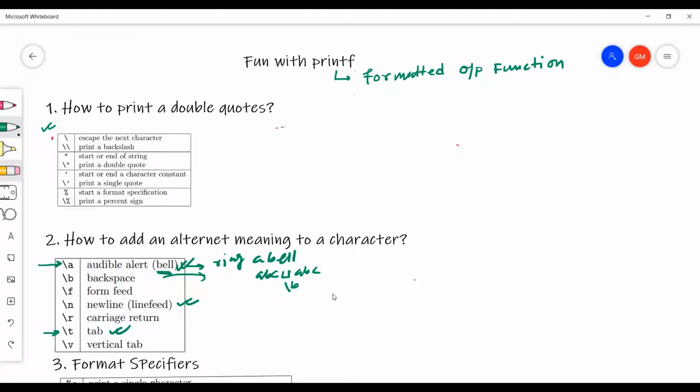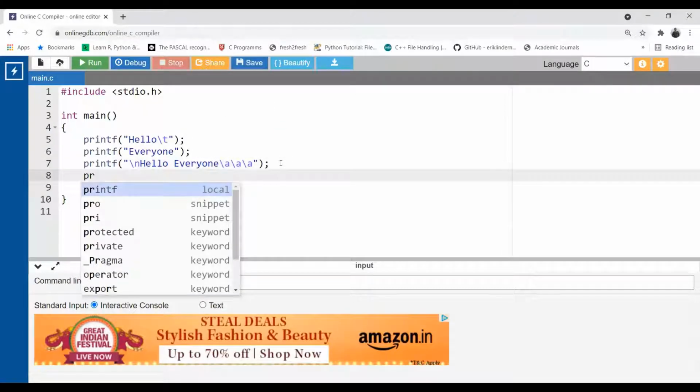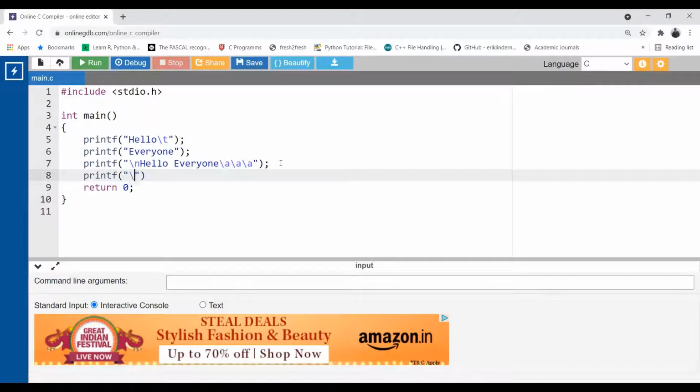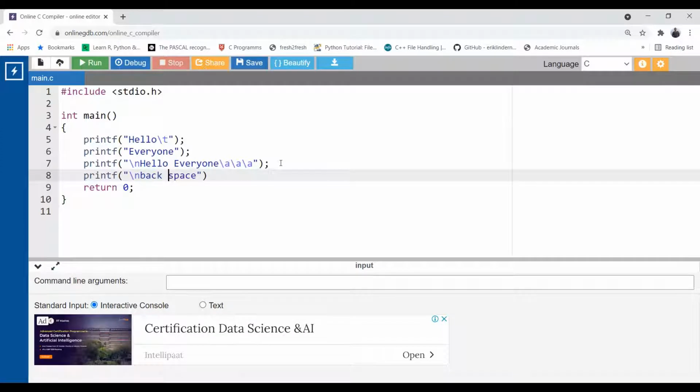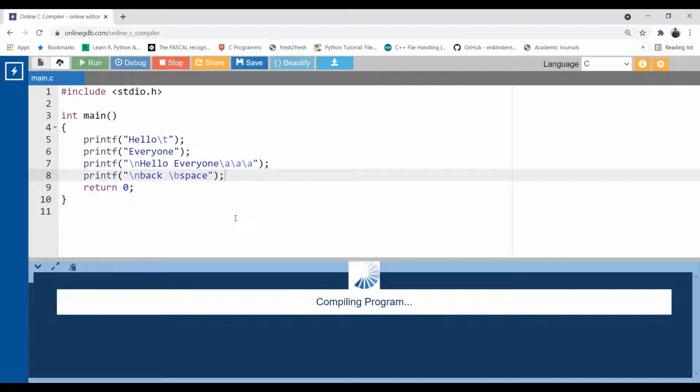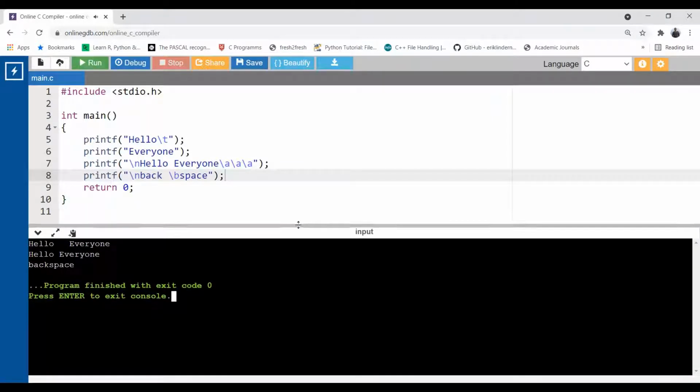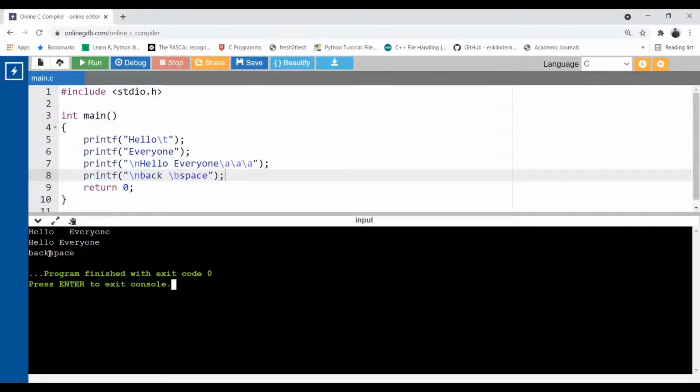So here is an example for you. printf backslash n backspace. Now see, there is a space. I put a space intentionally between back and space, and now I'm using backslash b here. So now give a semicolon and run this code. Now see, although there is a space between back and space, this space has been deleted by this backslash b, and these two words, space and back, are printed together.